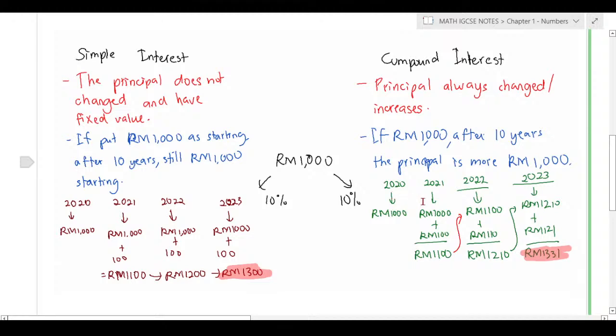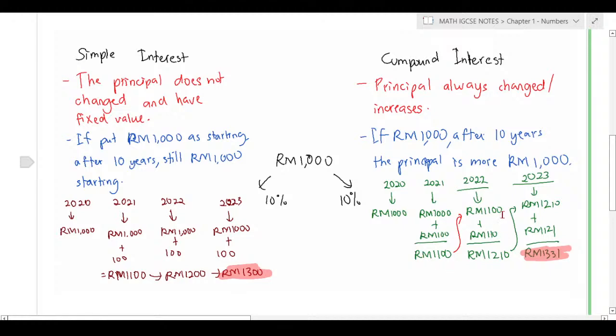At the first year, 10% of 1,000, you get 100 ringgit, so now you have 1,100. If you keep investing, the next year the 10% will no longer be based on 1,000. It will be 10% of 1,100, which is why you get 110.